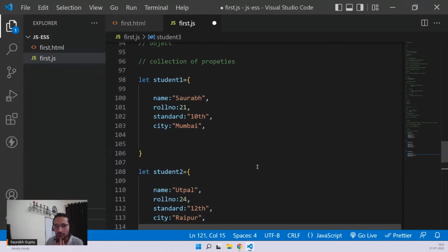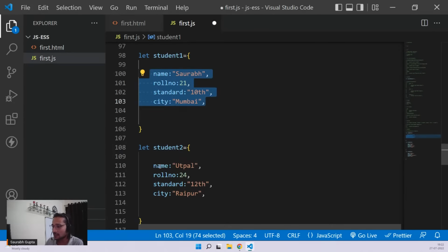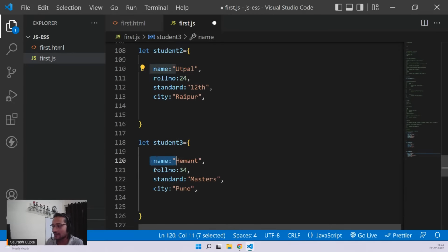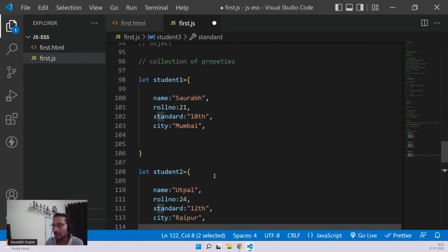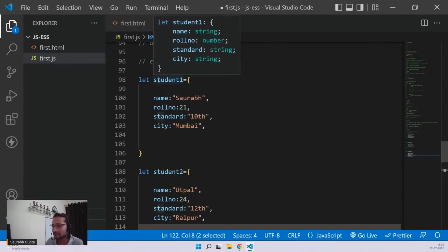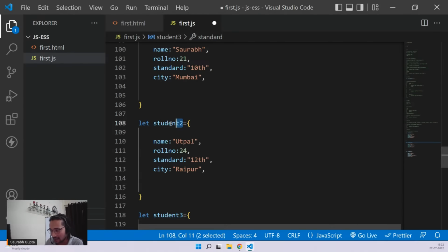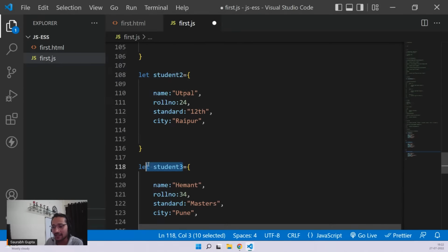Object is solving one issue, that is, you can put multiple data that belongs to a single unit in a single unit, and you can give it a name, and you can easily access any one of it. And it is also solving your naming convention issue. That is, you can put the same naming convention inside every object. But now, because you have multiple objects, you're giving all the objects a different name.